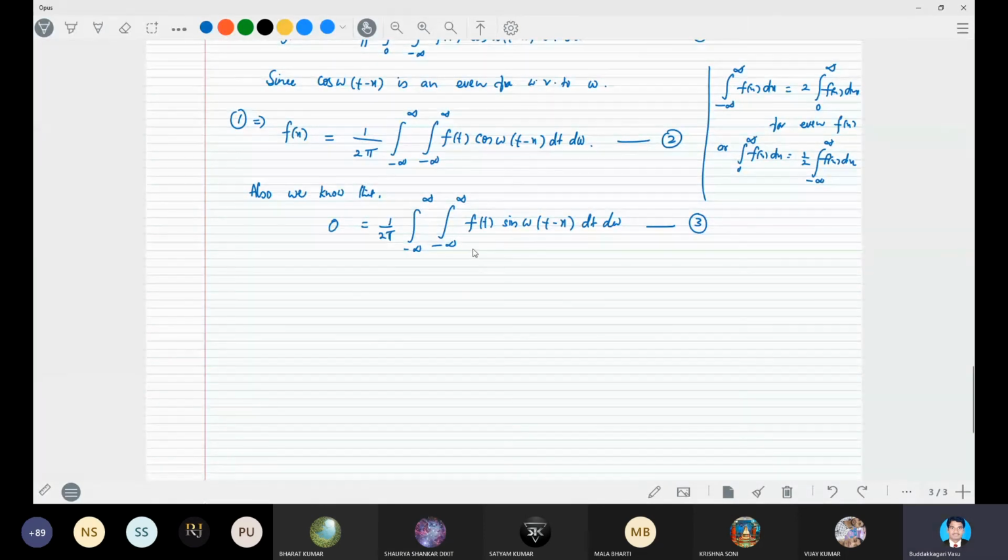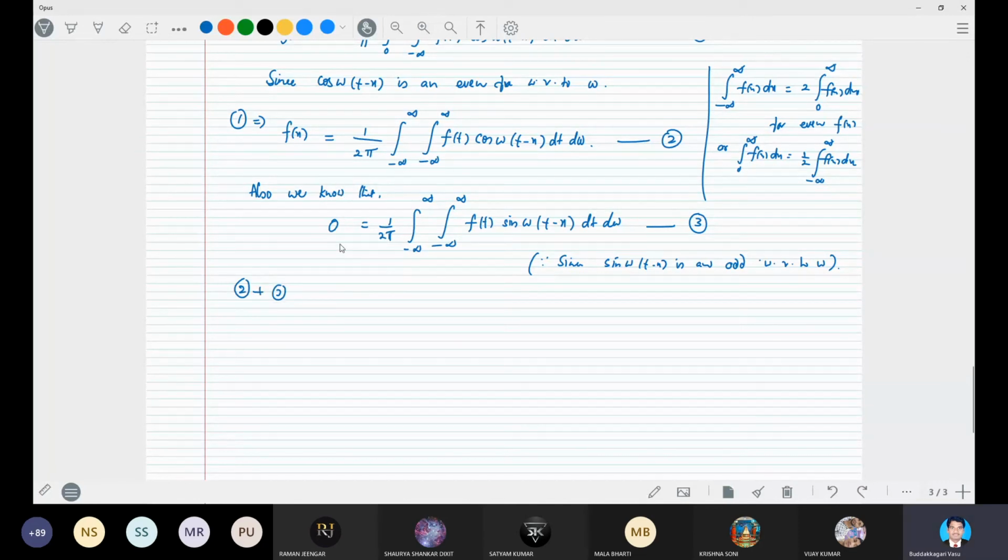You can write it: since sin omega is an odd function with respect to omega. Okay. So now add these 2 and 3.